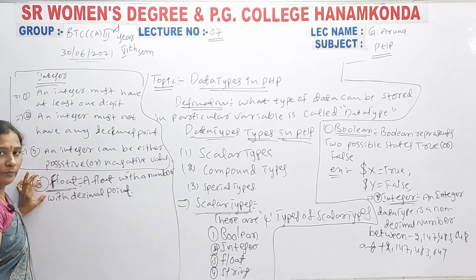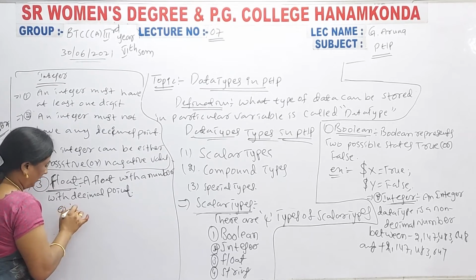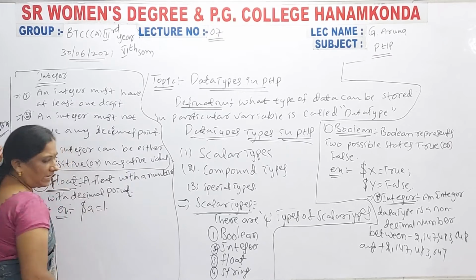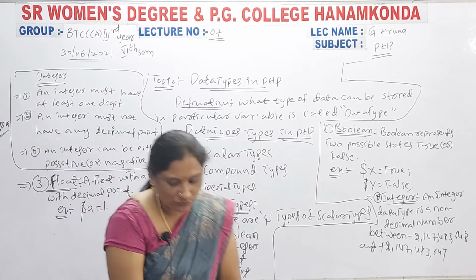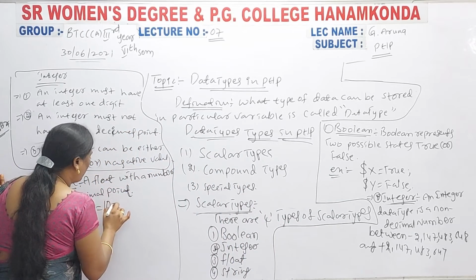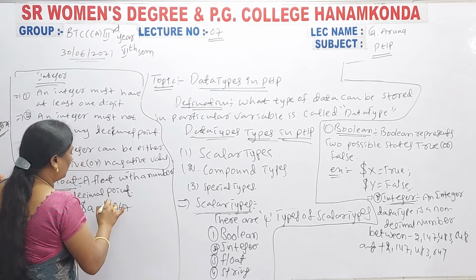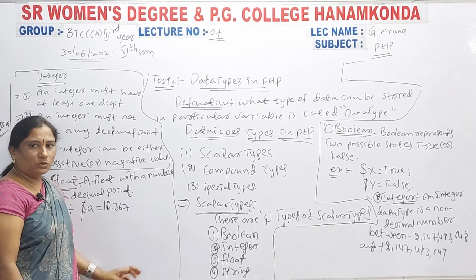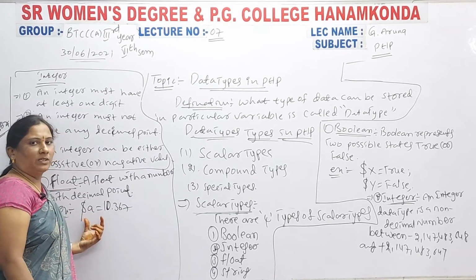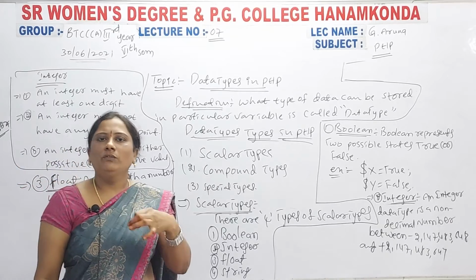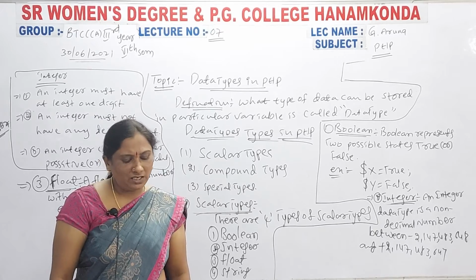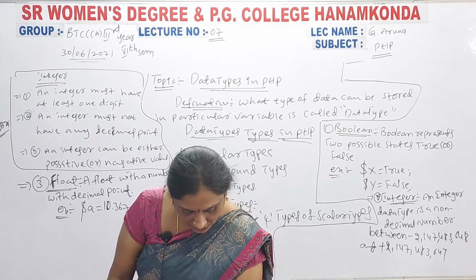So for floating, how can you declare the variable here? For float, you take any variable. For example, here I take a point value, for example 10.367. This is a decimal point value. So like that you declare this floating variable. This is the variable name. So how can you identify a variable in PHP? Compulsorily you have to take the dollar symbol. So that is the variable.